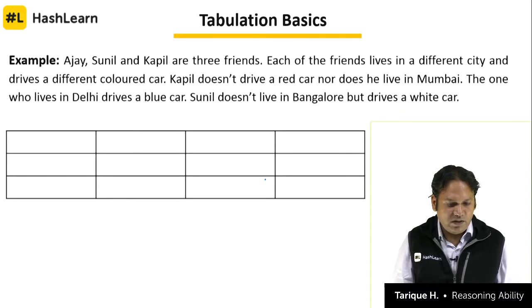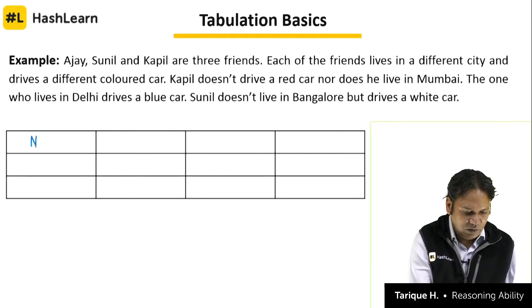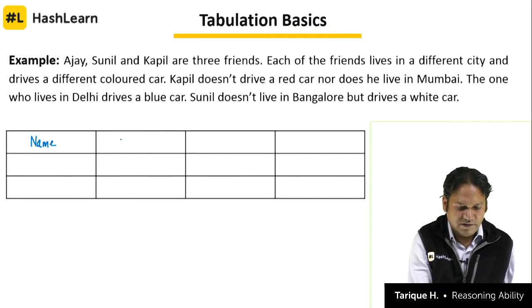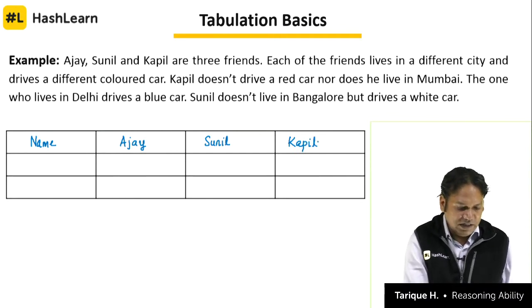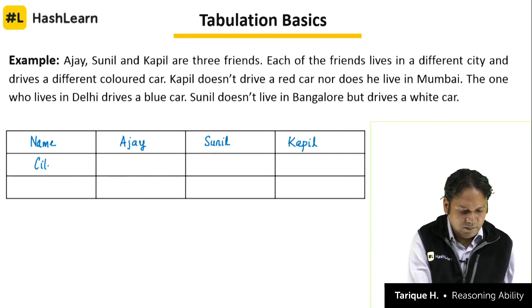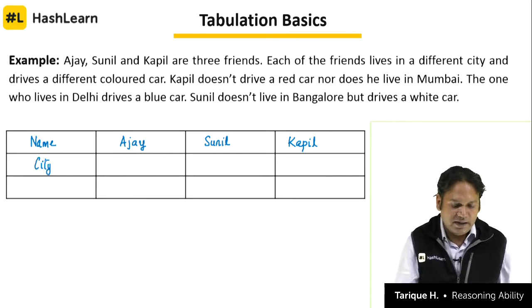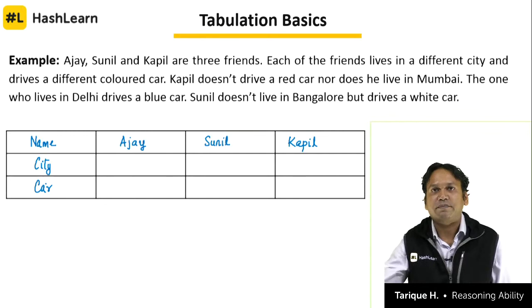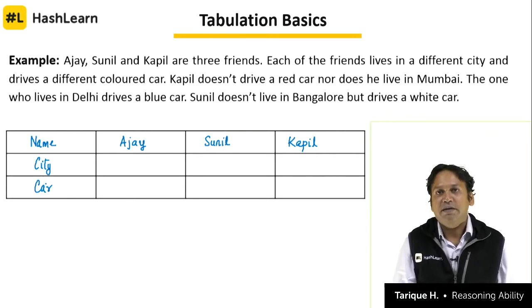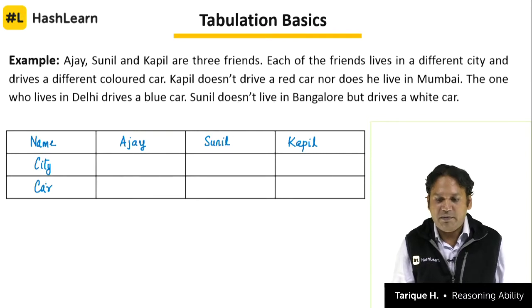So how do we start solving the question? Obviously first is to make a table. What will go in the first column, first row? Name of persons. So what are the names given to us? Ajay. In the same order we'll write Ajay, Sunil, and third name is Kapil. Lives in a different city, so next category will be city, and the final category is drive a different color car, so the third category will be car. Which car they drive? Name, city, car. 3 persons are there: Ajay, Sunil and Kapil. So our table is ready.